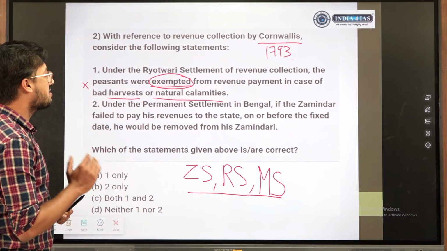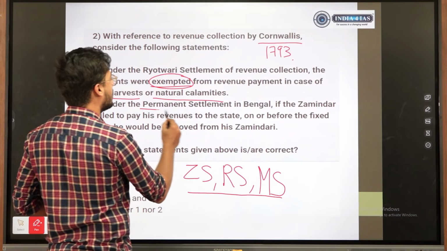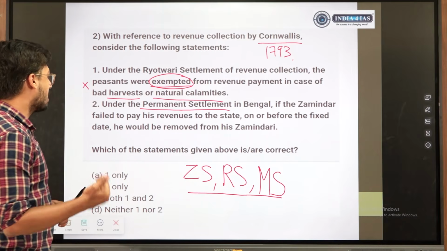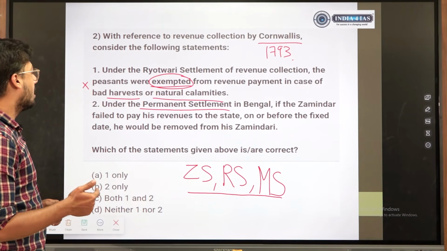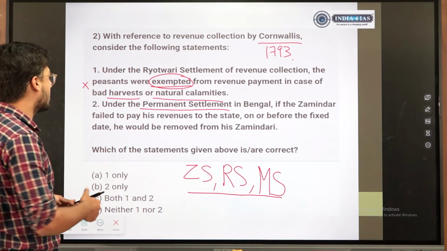So under the permanent settlement in Bengal, if zamindar failed to pay his revenues to the state on or before the fixed date, he would be removed from his zamindari. Very generic statement. Why wouldn't they remove?